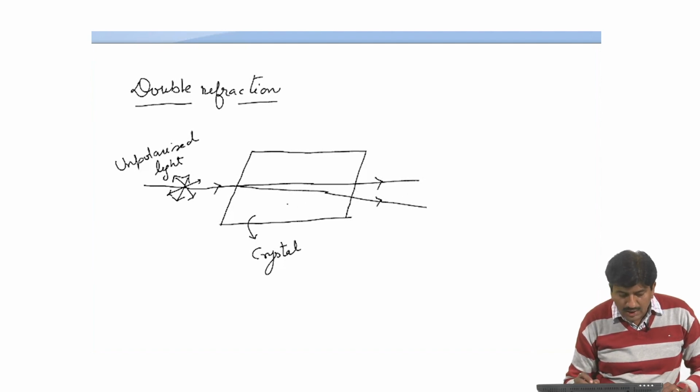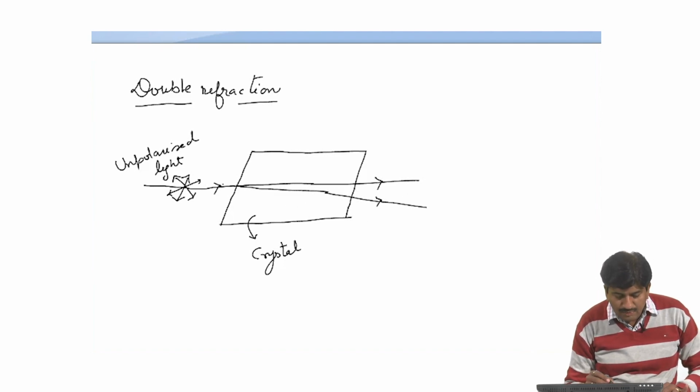Two types of light. When a light beam is incident on a crystal, such as calcite crystal, it propagates as a simple refracted ray through the crystal, or we can take a glass slab.